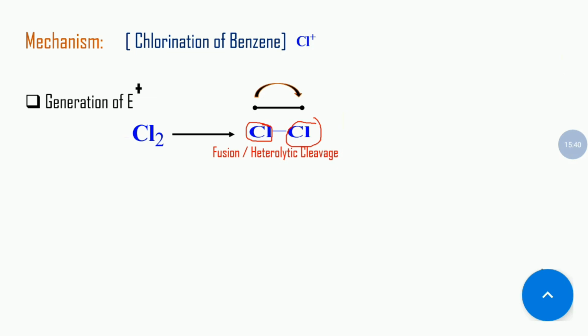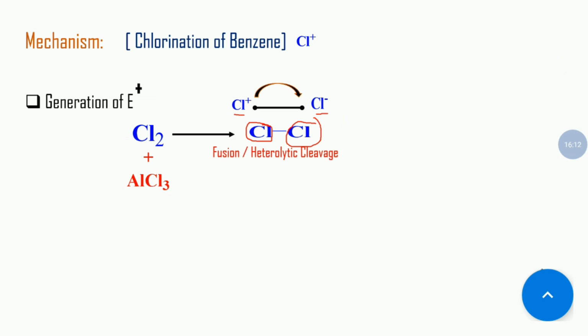So one becomes Cl plus, that is our electrophile, and the other becomes Cl minus, that is a nucleophile. But why does the heterolytic cleavage take place? Because in your reaction one Lewis acid is there. This Lewis acid promotes the heterolytic cleavage.